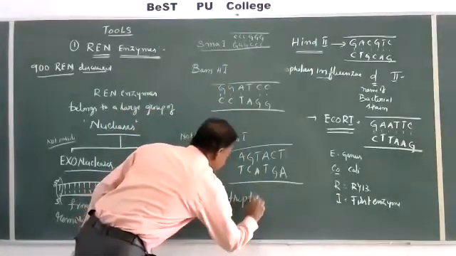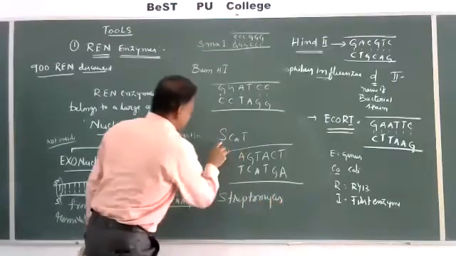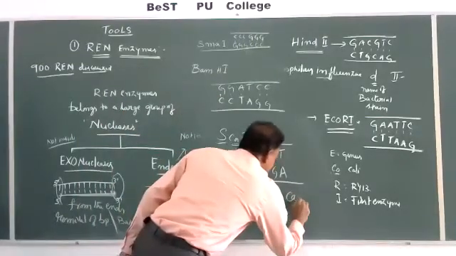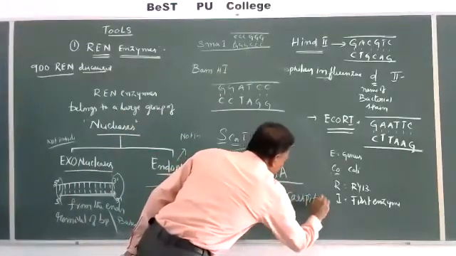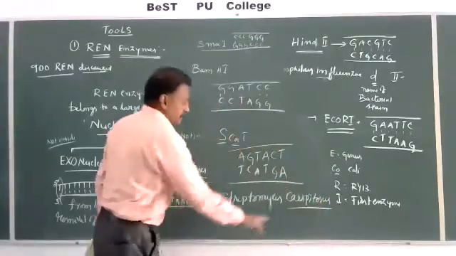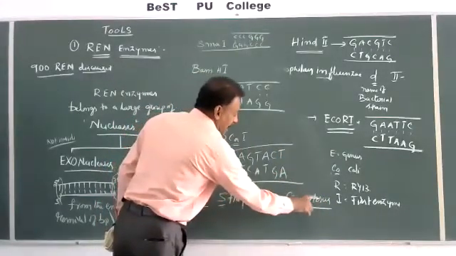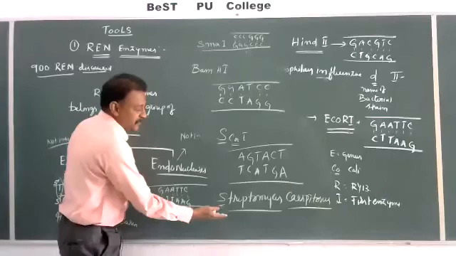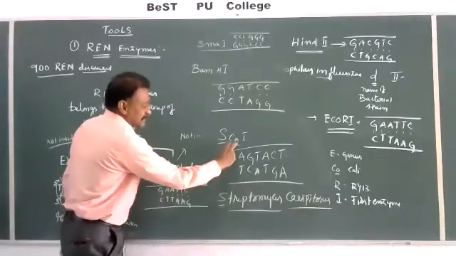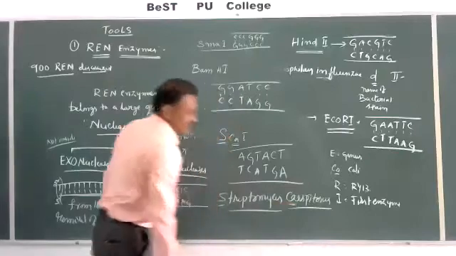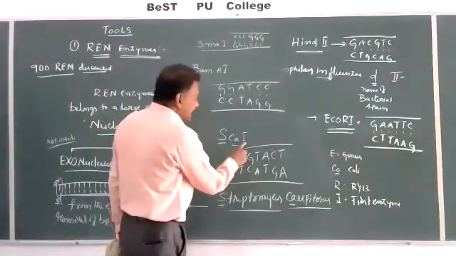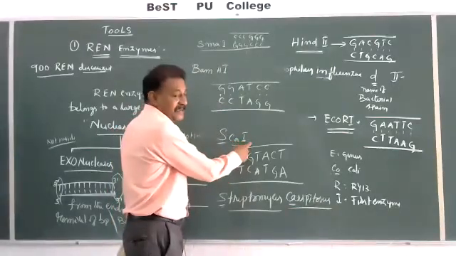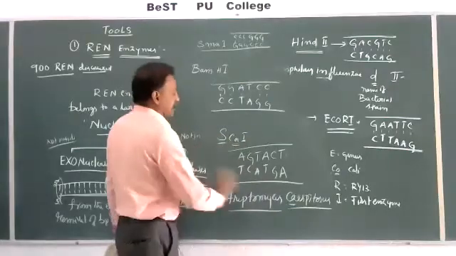Streptomyces: S stands for genus, CA for caespitosus. So in the nomenclature of restriction endonucleases, first the genus letter, then the first 2 letters of the species, and then the Roman number, identified in order in this bacteria.